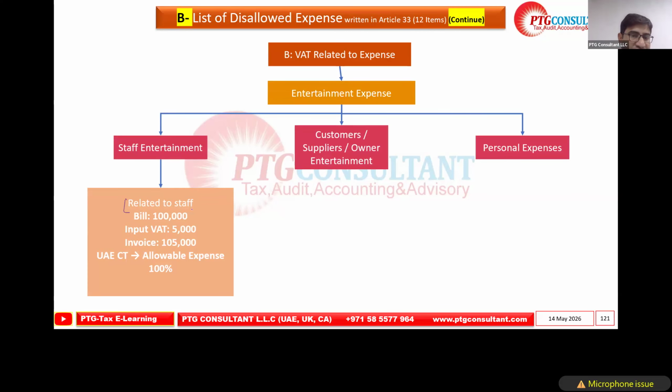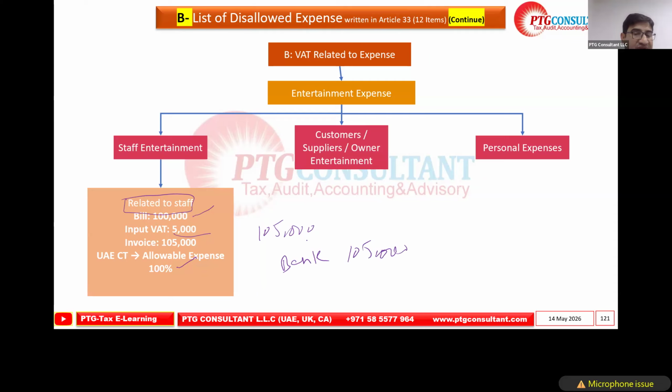This is related to the staff. If the bill is 100,000, input VAT is 500. UAE allows 100% expense for the staff. Now the same, if we take the example of the previous one, if by mistake we recorded the expense of 100,000 against the bank, the law is saying you can claim back.